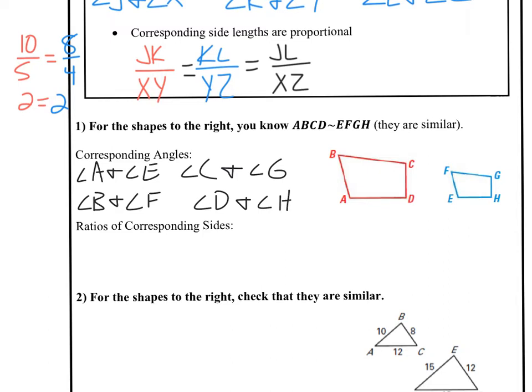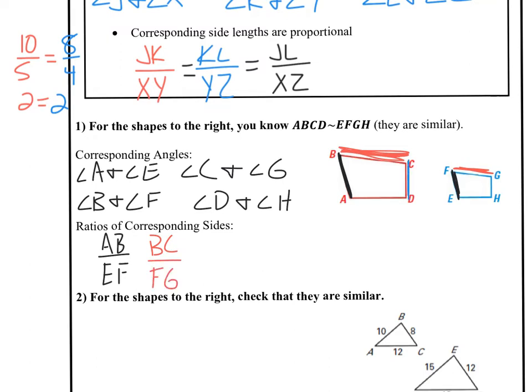If we wanted to check sides that would match, well, one side I could make from the red one is AB, and the side that would go with that from my blue shape is EF. So I would have AB needs to make a fraction with EF. Another side could be BC on the top and FG on the bottom. So BC needs to make a fraction with FG.